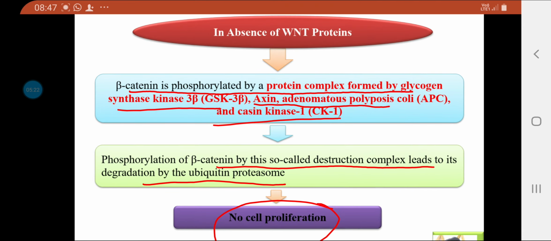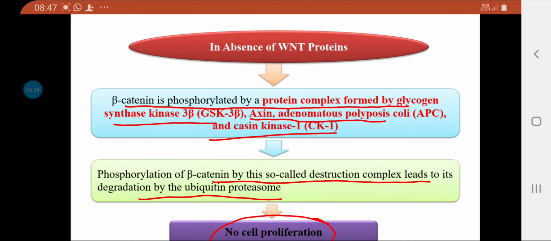So this is again the role. In the absence of WNT protein, we can see the beta catenin is phosphorylated by a protein complex formed by glycogen synthase kinase, axin, adenomatous polyposis coli, and casein kinase. Together, these proteins form a destruction complex.